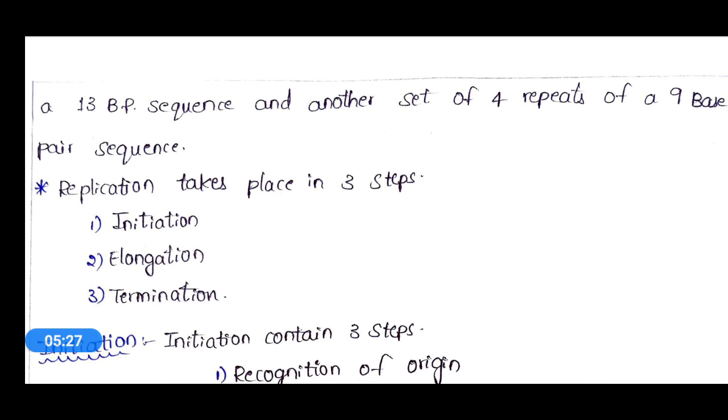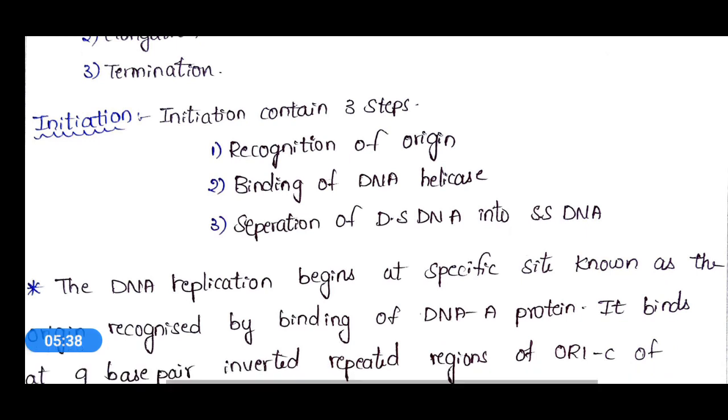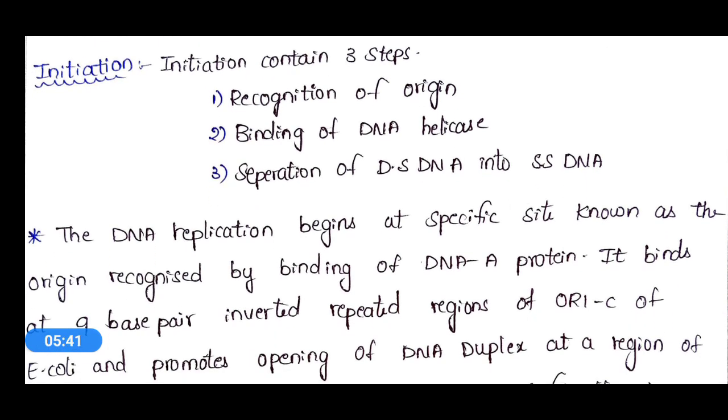This replication takes place in 3 steps: initiation, elongation, and termination. First, let's see about the initiation. Initiation contains 3 steps: recognition of the origin site, since initiation starts at the origin site; binding of DNA helicase; and the third step, separation of double stranded DNA into single stranded DNA.